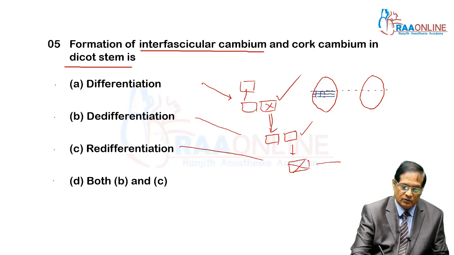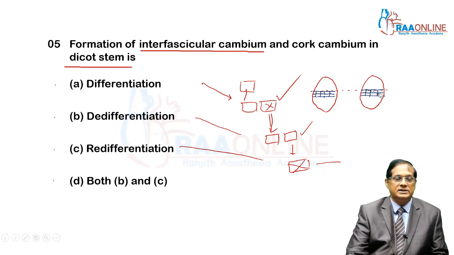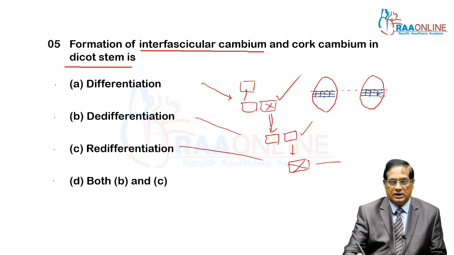This is fascicular or vascular cambium, the cambium present between primary xylem and primary phloem.